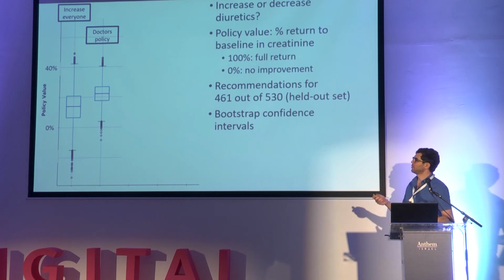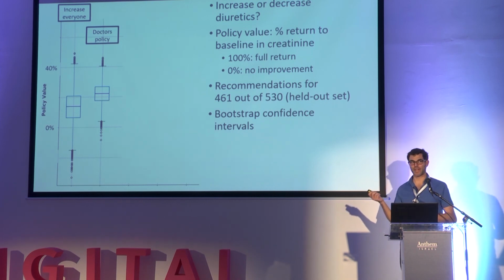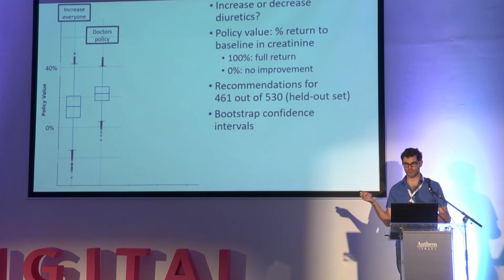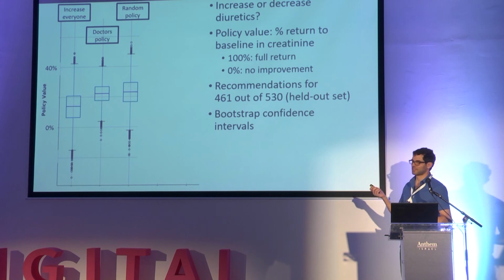This is the policy value of what actually happens, okay? This is the way patients are currently treated by the doctors. So here we actually have no ambiguity because this is what actually happens. There are no counterfactuals here, okay? So this is slightly better than increasing for everyone. This is a random policy, okay? So as you see, it's about as good as the doctor's policy.